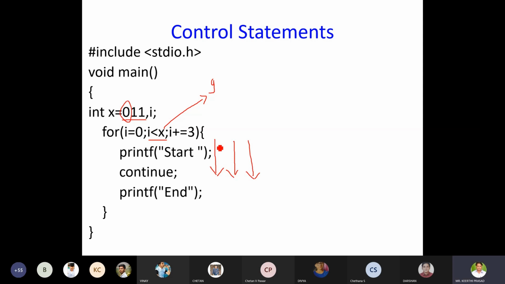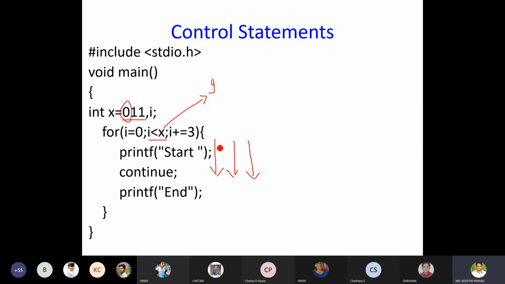How many times does it enter the loop? When I value is 0, when I value is 3, when I value is 6. When I value is 0, it will enter. When I value is 3, it will enter. When I value is 6, it will enter. When I value becomes 9, it will fail because 9 less than 9 is false. Understood? Clear, right?